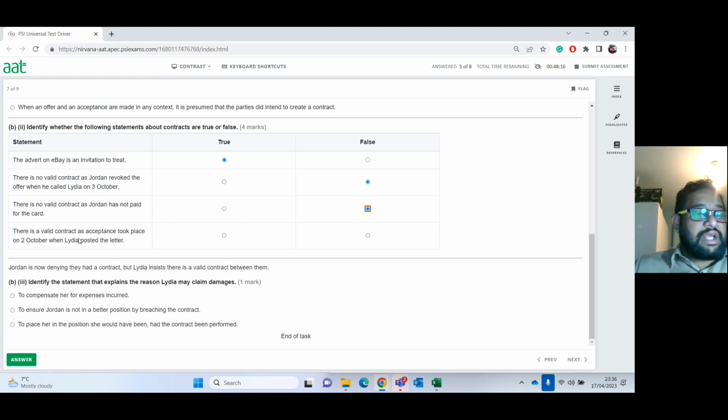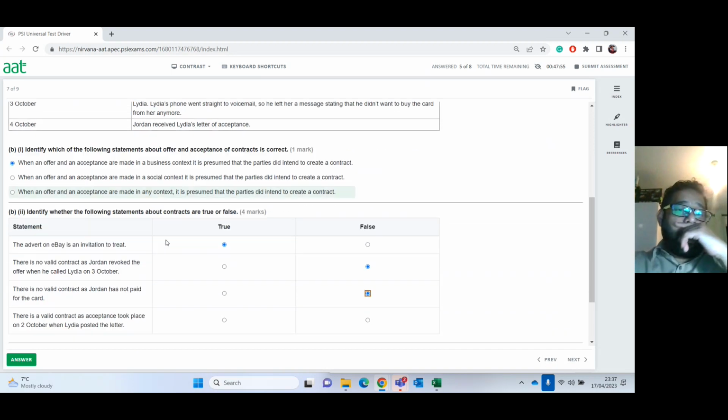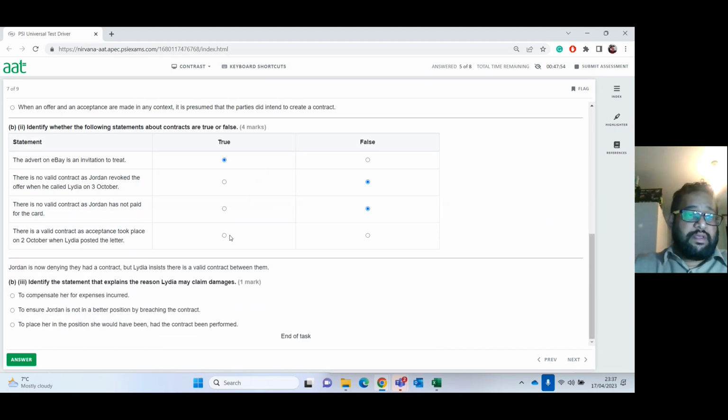There is a valid contract as an acceptance took place on the 2nd of October when Lydia posted the letter, because Lydia has actually posted a reply to Jordan accepting this offer. And then, after she did it, Jordan changed his mind. So this is a valid contract because he offered and she accepted.